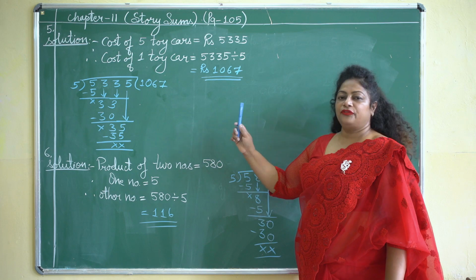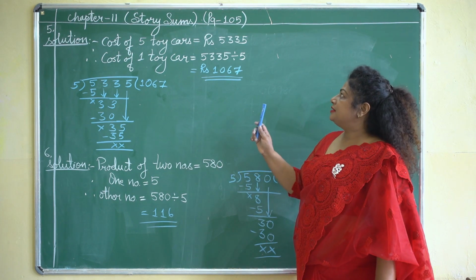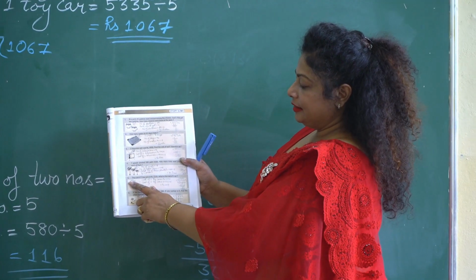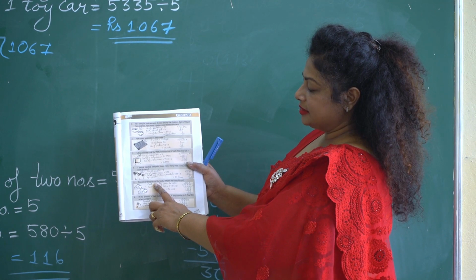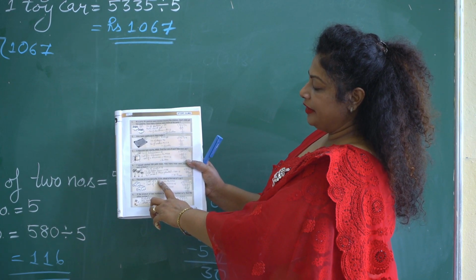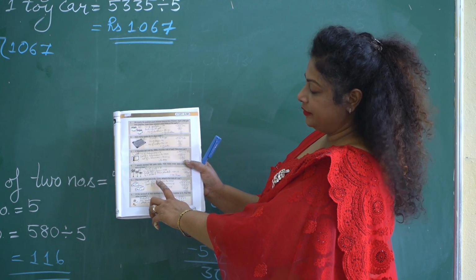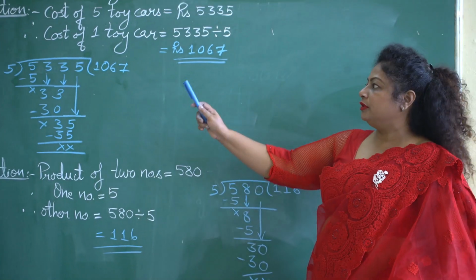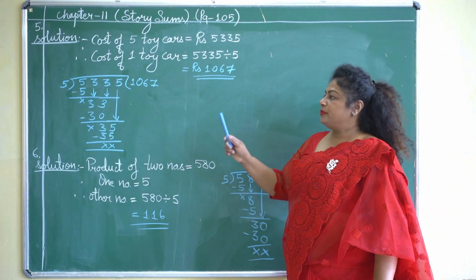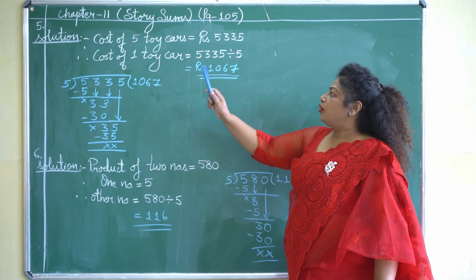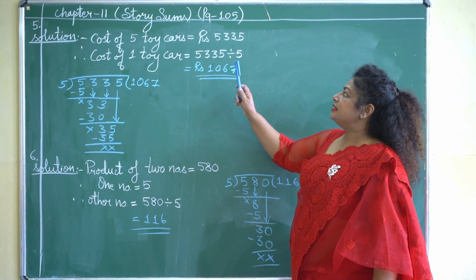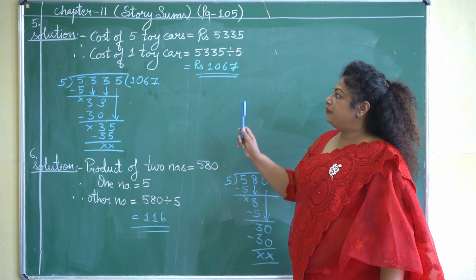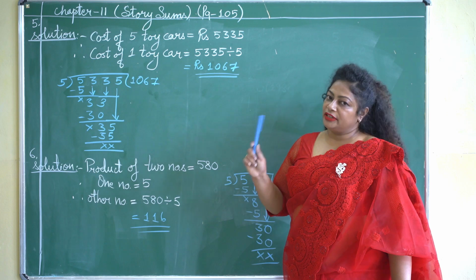Let us read the fifth question in the book on page number 105, that is the same page number. Fifth question is, the cost of 5 toy cars is rupees 5,335. What is the cost of one car? I am showing you the solution on the board. Okay children, the information we have from this question is, the cost of 5 toy cars is equal to rupees 5,335.